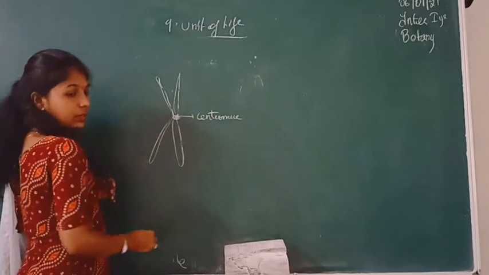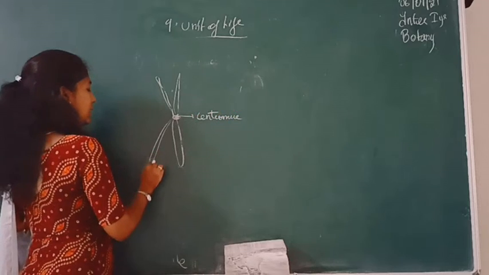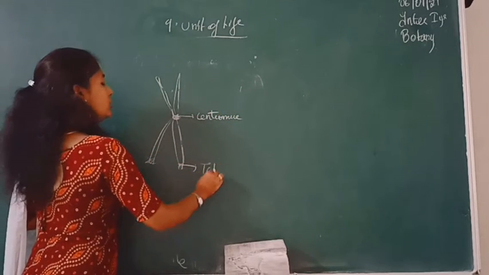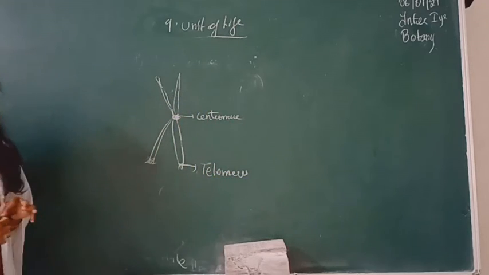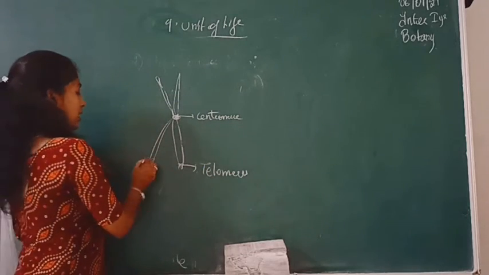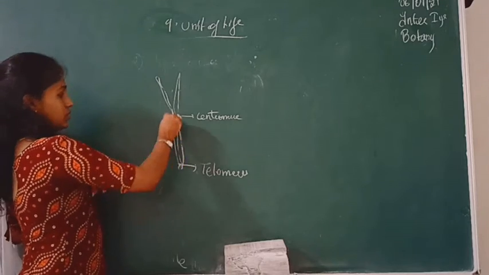The centromere is nothing but a primary constriction, and this one is called a secondary constriction. And then the end part, the end parts are what we call telomeres. So these end parts are called telomeres. There will be a satellite DNA at the end part of this chromosome. So these are called chromatin fibers.